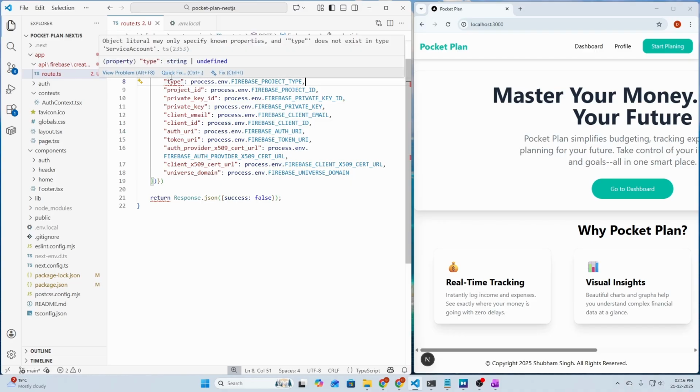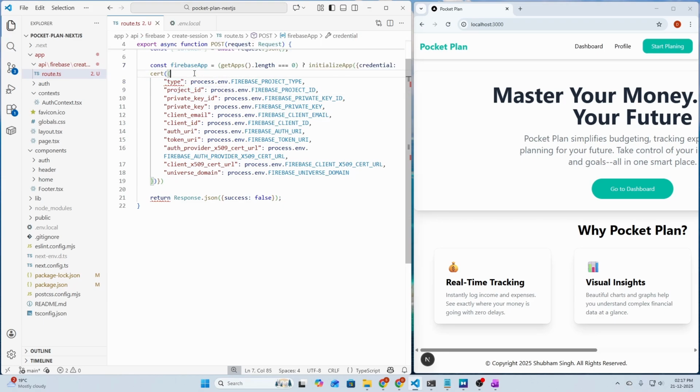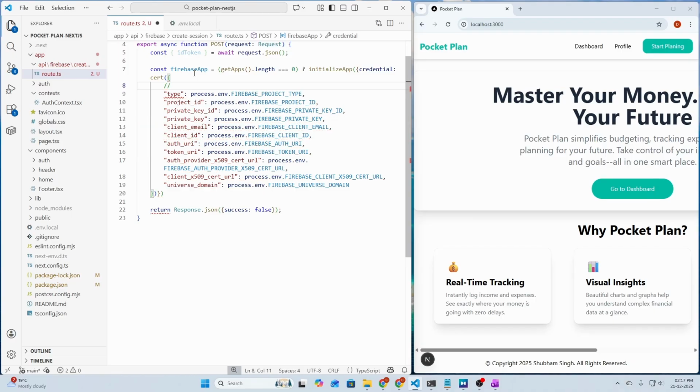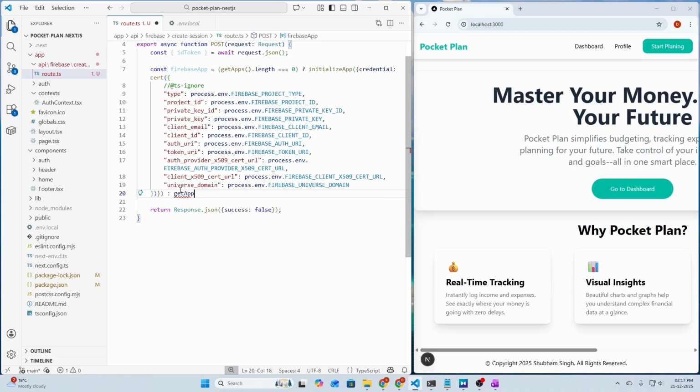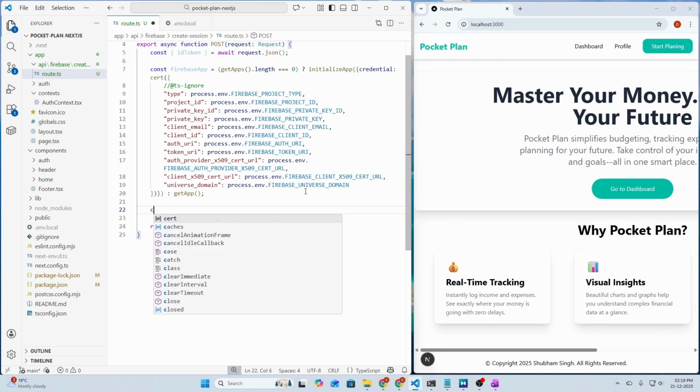And currently it is giving me some error that object literal may only specify known properties and type does not exist in the type ServiceAccount. So what we need to do is actually ignore this error, so we can add a double slash at the rate ts-ignore here to ignore this error from TypeScript, and then we need to pass the colon getApp here, which will get the default app for our Firebase server. If our length is not equal to 0, it will get the default app. So then we need to verify and decode our token here.